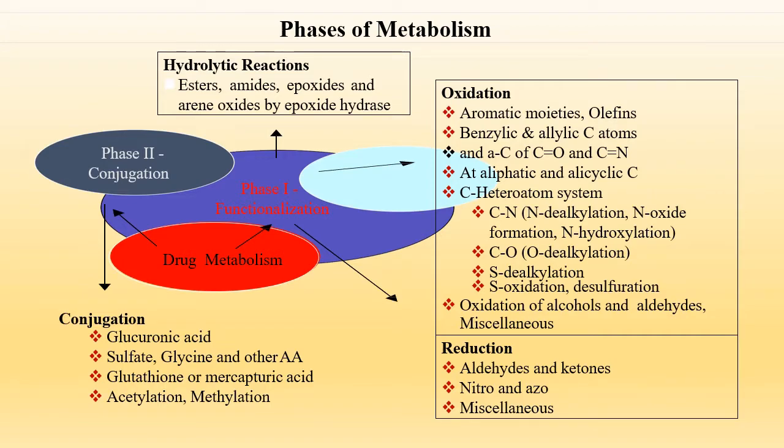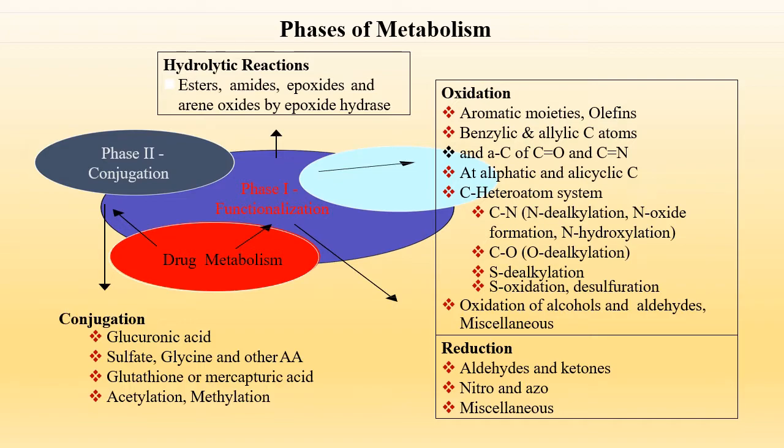This slide represents the phases of metabolism: phase 1, which is known as functionalization, and phase 2, which is known as conjugation reaction. Phase 1 is further processed by oxidation, reduction or hydrolytic reaction, while phase 2 is further processed by the addition of glucuronic acid, sulfate, glycine and other amino acids, or glutathione or mercapturic acid, or acetylation or methylation of the drug.